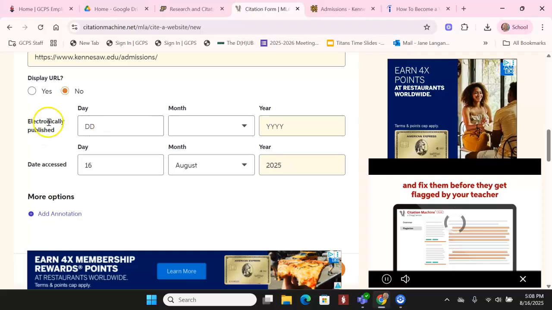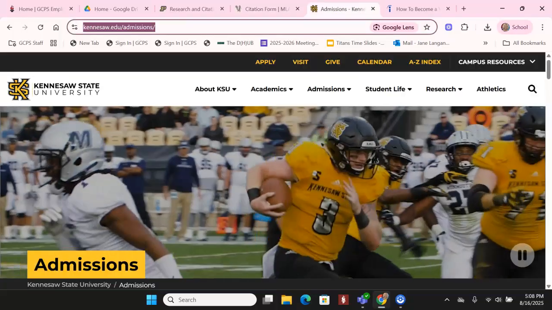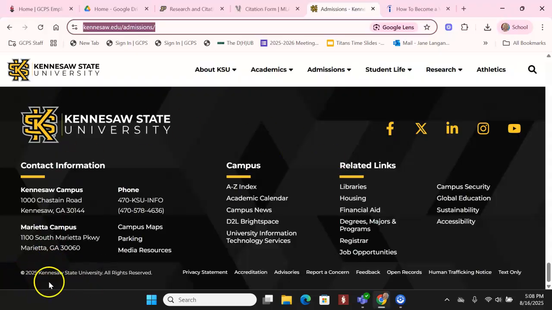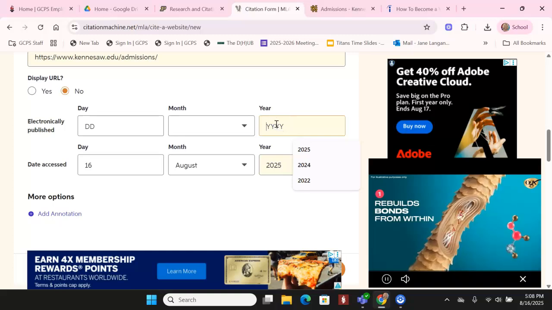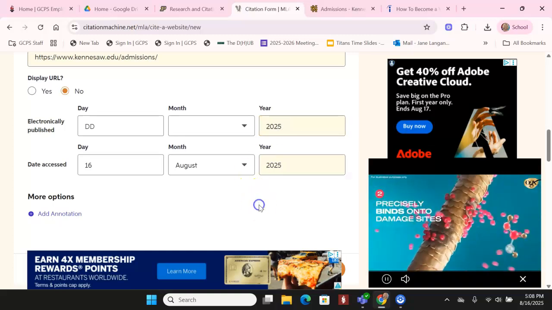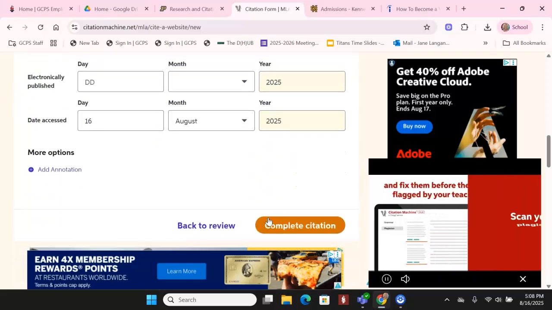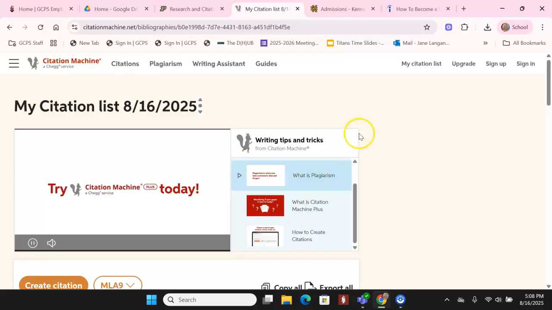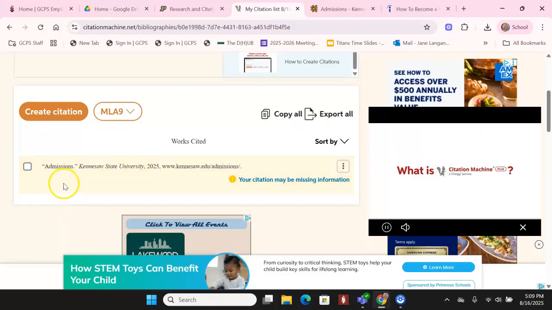Okay, in this case, it says, when was it electronically published? This is where you need to do your due diligence. When you go to the website of KSU and you scroll down to the very bottom, you can see right here, hey, it was done in 2025. So when you are filling this in, it was published in 2025. That's a good thing. You want the most updated information. You don't have to have the date and month. If it just says copyright 2025, that's sufficient. Then after putting in that information, you complete the citation. And voila, it gives you the citation right here.